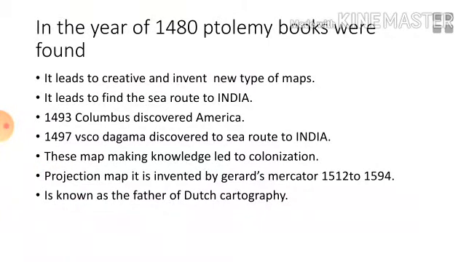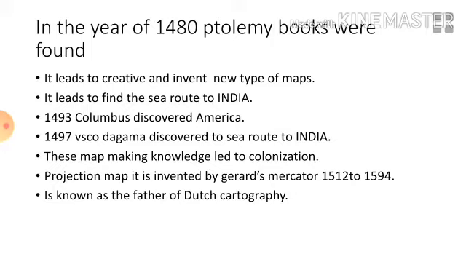Now we continue with the next objective of this lesson. See here, in the year 1480, Ptolemy's books were found. Among the different ancient map makers, we already discussed Ptolemy. He wrote a wonderful book, that is Almagest.